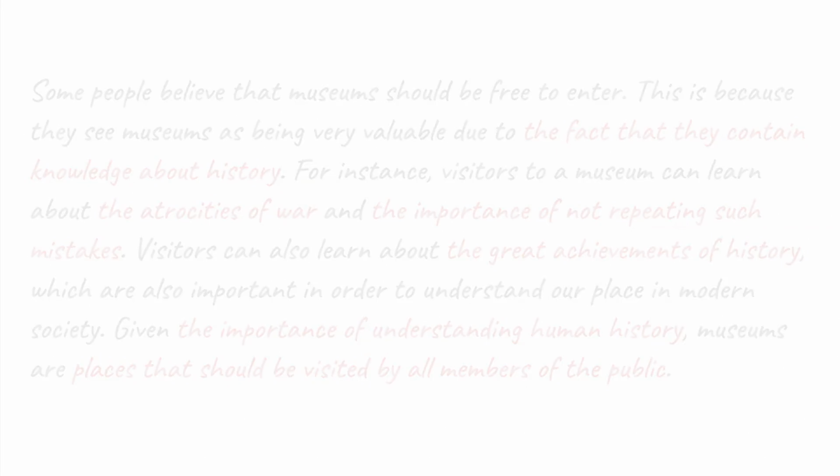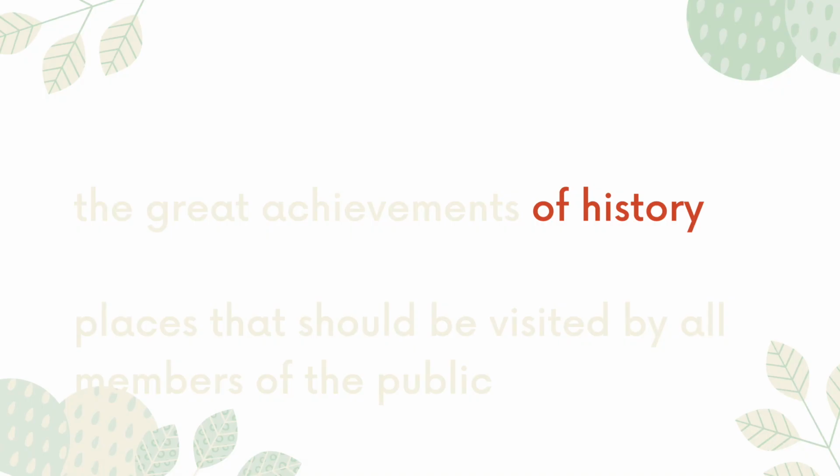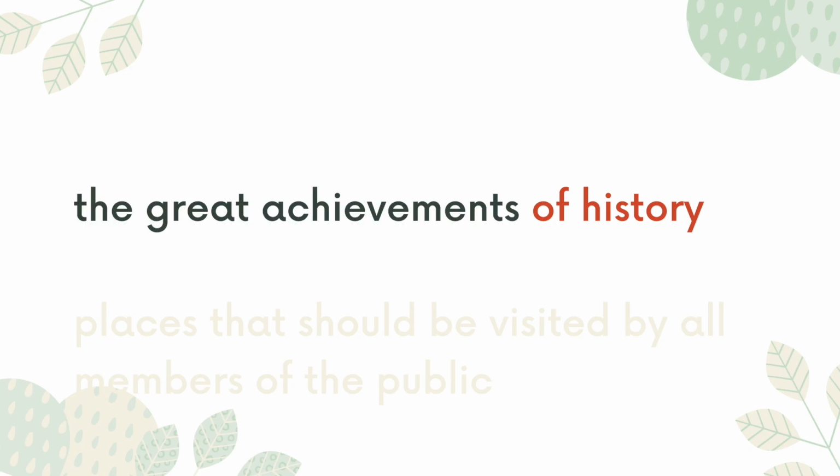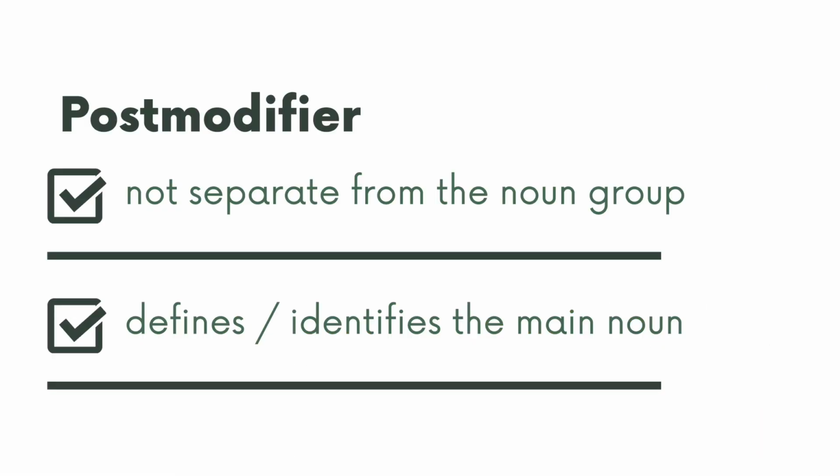All of the red words are complex noun groups. But what makes them complex? The answer is, they all have a post modifier. A post modifier is a prepositional phrase, often beginning with of, or a finite clause, often beginning with that, which comes after the main noun.